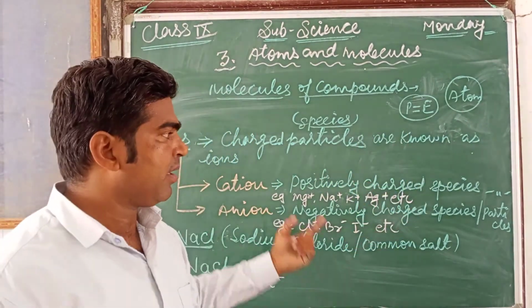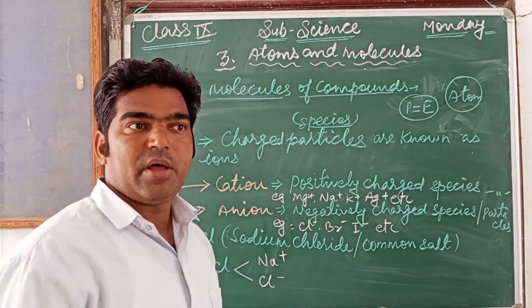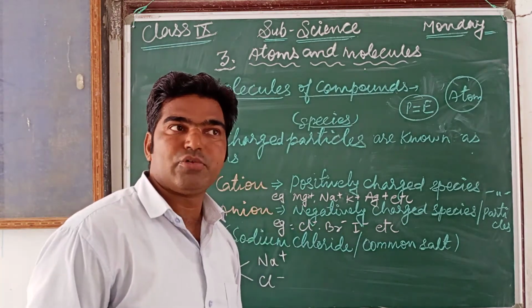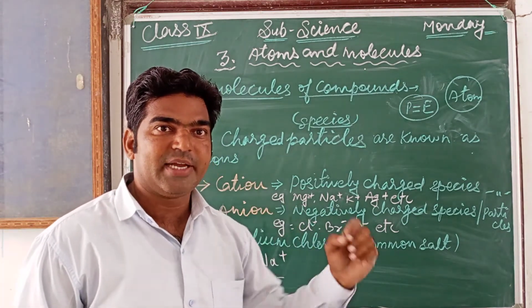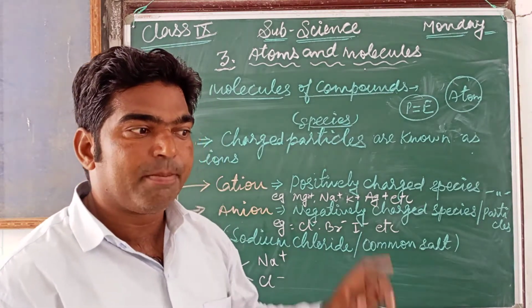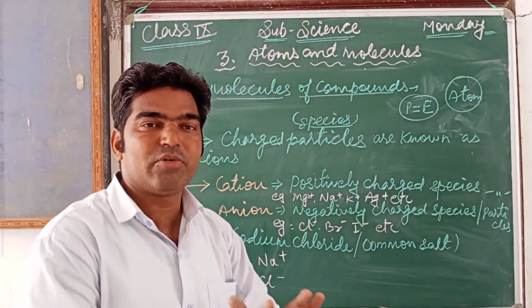As you know, an atom consists of three subatomic particles. Previously we discussed Dalton's atomic theory, whose postulate is that atoms are indivisible particles. But after the discovery of electron, proton and neutron, this was totally disproved.